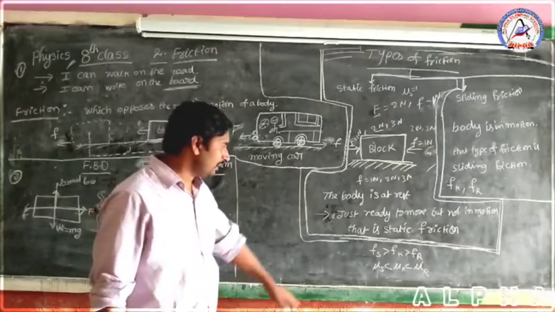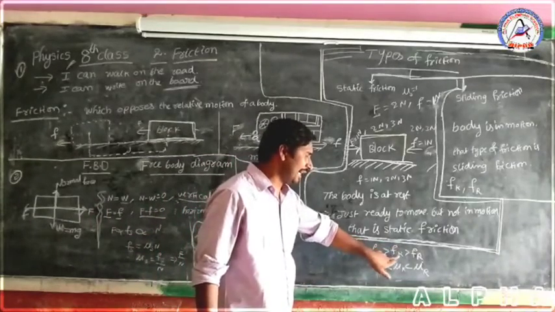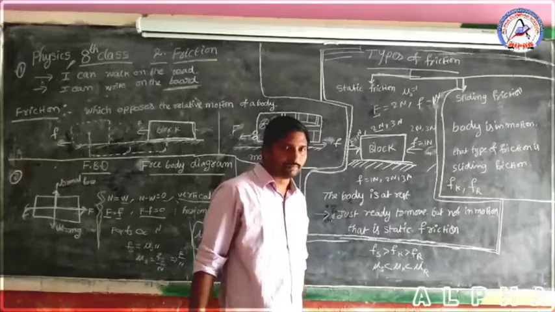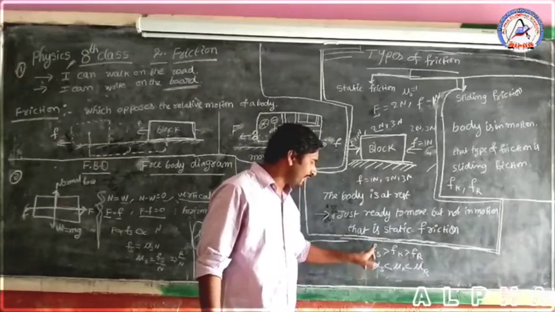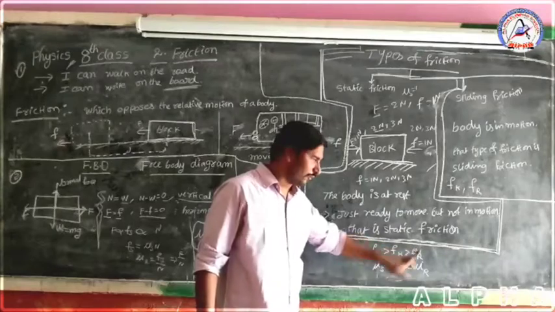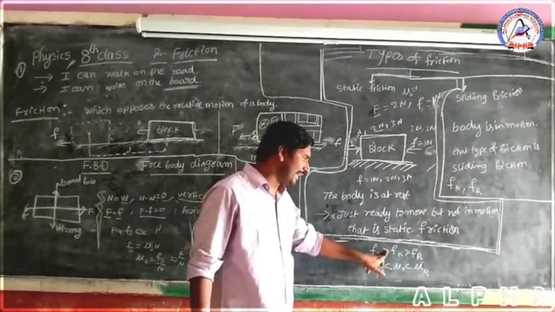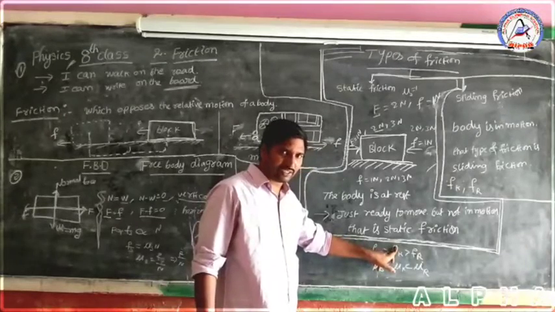Now let's look here. F suffix s is greater than F suffix k, which is greater than F suffix r. This is the static frictional force, kinetic frictional force, and rolling frictional force. Observe, children: F suffix s is greater compared to kinetic friction.